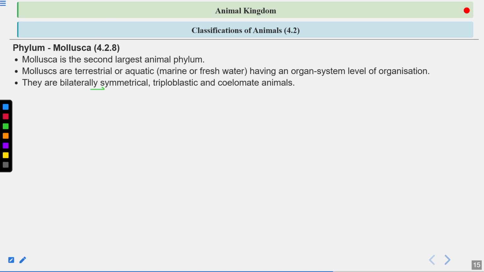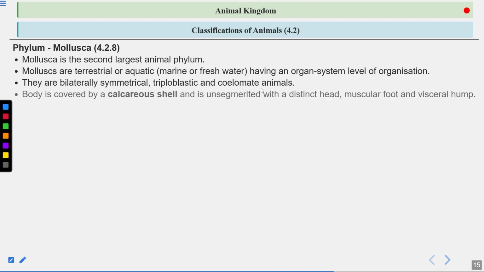Clear? Bilaterally symmetrical means their body can be divided into equal halves. Triploblastic, their body is derived from the 3 germ layers. Then they are coelomate animals. They have a true coelom. Body is covered by calcareous shell and is unsegmented with a distinct head, muscular foot, and the visceral hump.